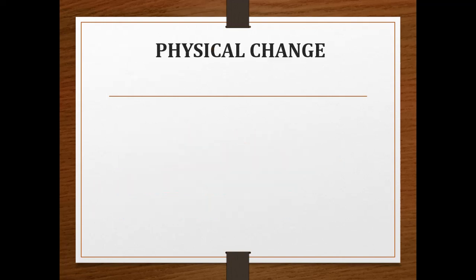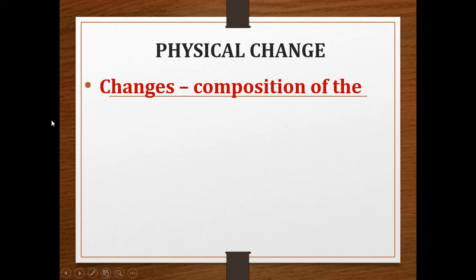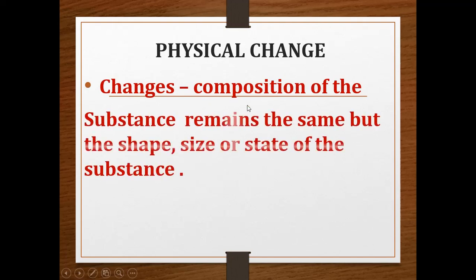Physical changes are the changes in which the composition of the substance remains the same, but the shape, size or state of the substance will be changed.